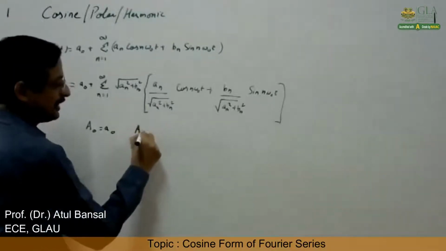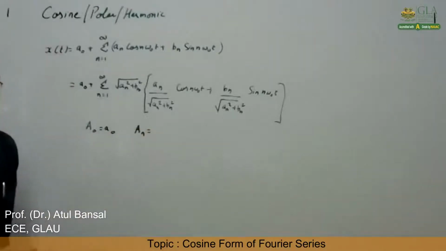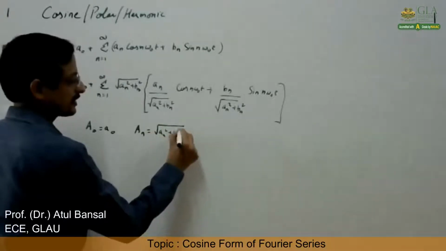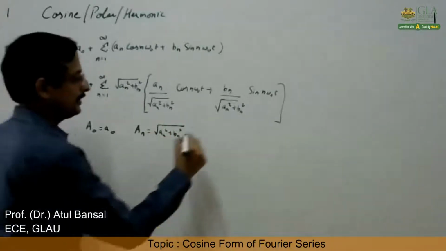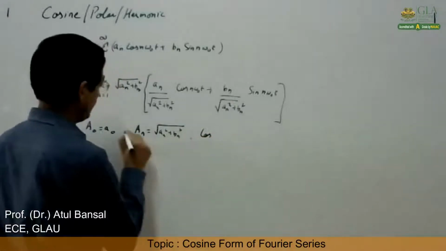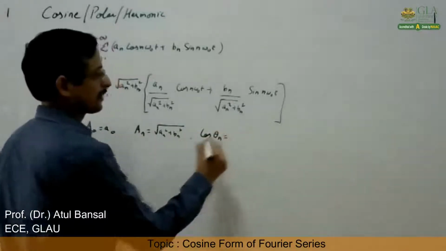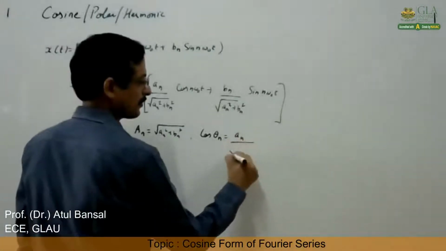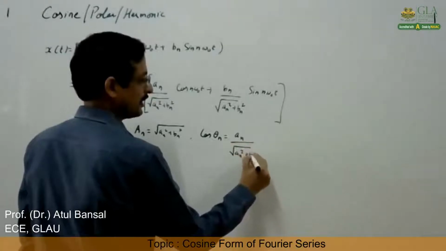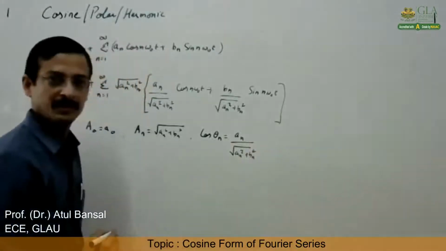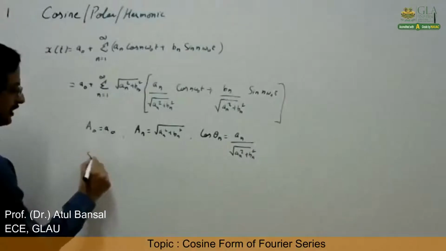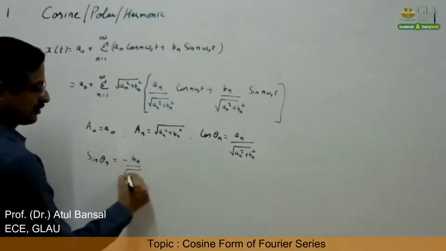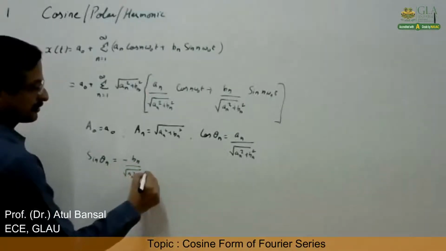And we represent capital An as under root an square plus bn square, and cos of theta n equals an upon under root an square plus bn square, sine of theta n equals minus bn upon under root an square plus bn square.